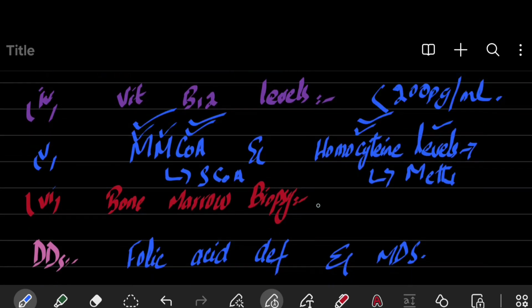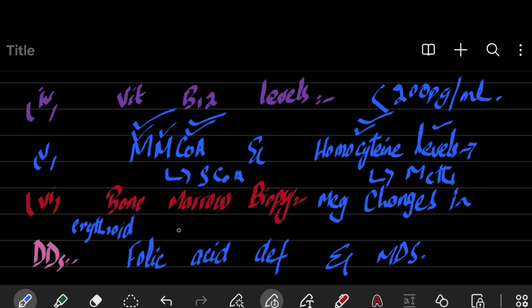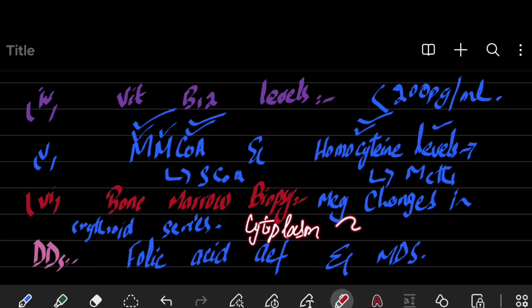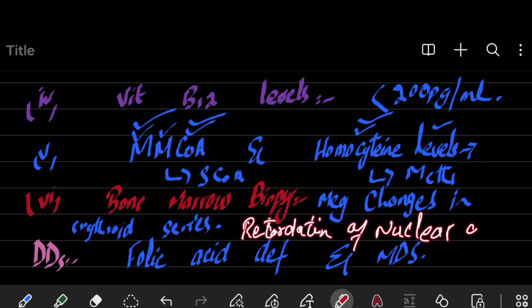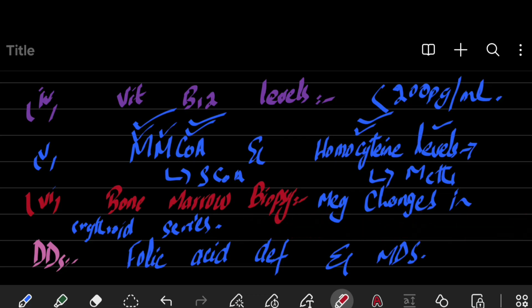You can see on bone marrow biopsy, which is usually not necessary, that there are megaloblastic changes in the erythroid series, and also you will see that the cytoplasm continues to grow while the nucleus shows retardation of nuclear growth, and this retardation of nuclear growth is due to impaired DNA synthesis.